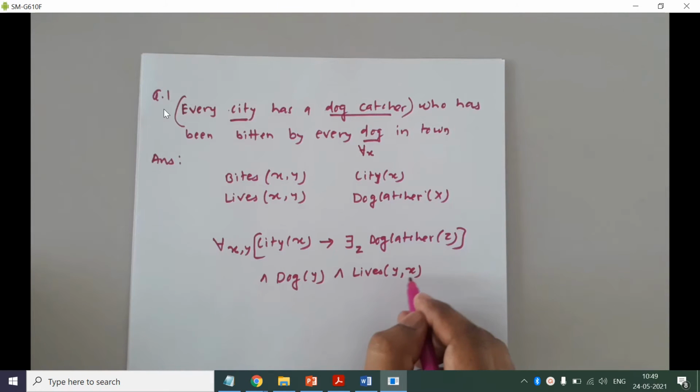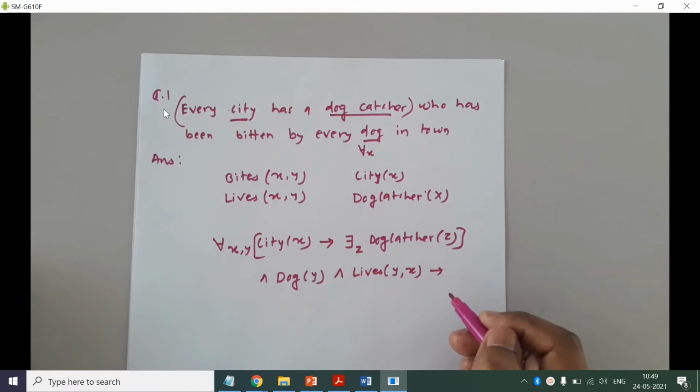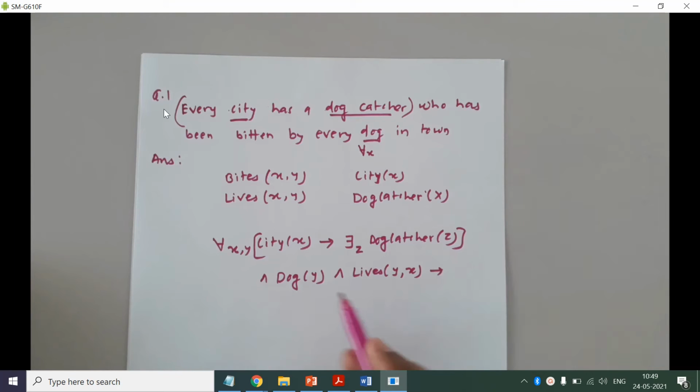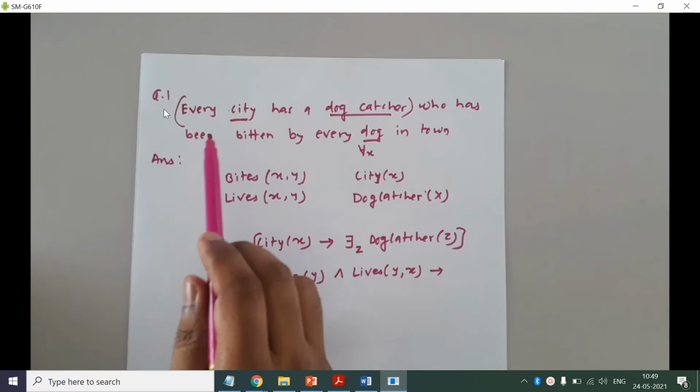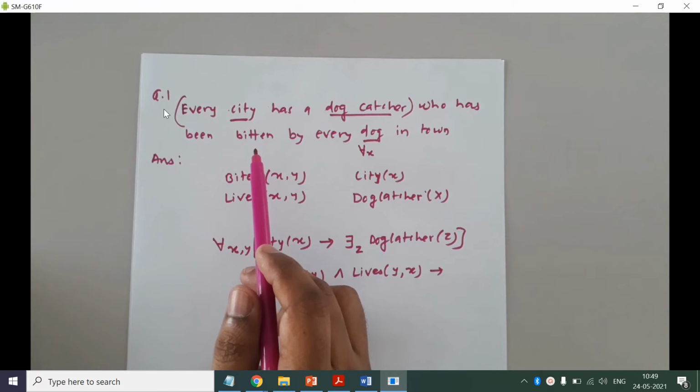okay, so up to this point, any doubt how I am creating this sentence? See, you have to divide the given sentence in multiple sentences. So here first we have represented first sentence, that is every city has a dog catcher. Then you have to decide, are you talking about all the cities? Yes.